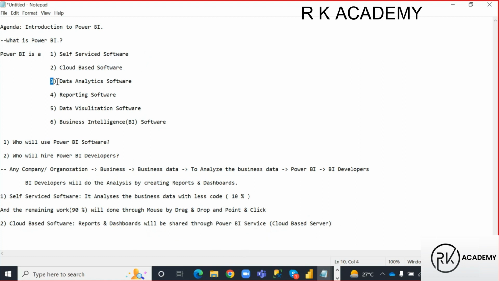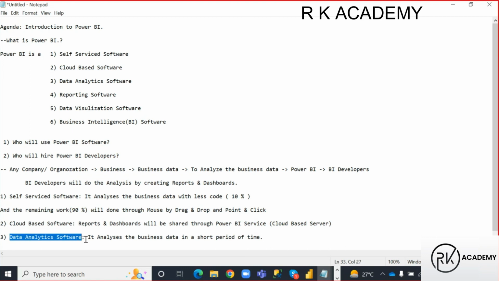Then after, what is this data analytics software? Okay, let me go there, guys. Data analytics software analyzes the business data in a short period of time. That is why we call it a data analytics software.